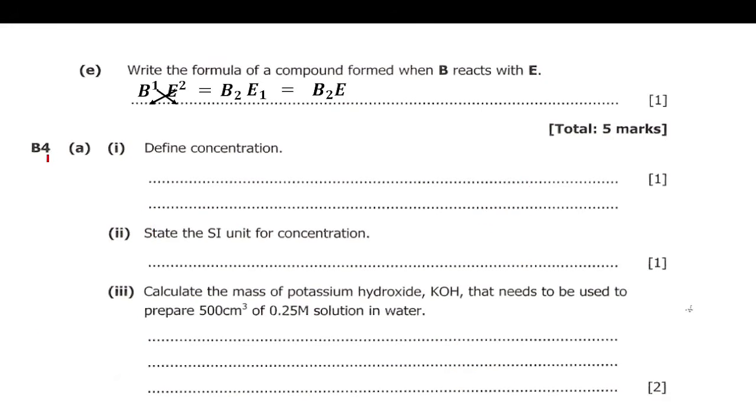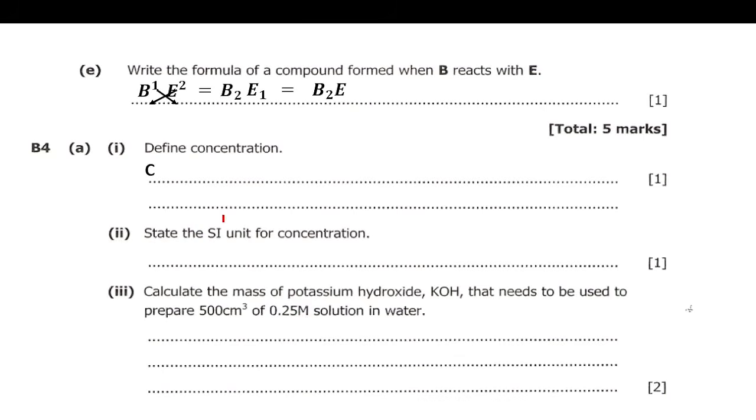Then we will go to B4A1, which says define concentration. Then 2 says state the SI unit for concentration. Then 3 says calculate the mass of potassium hydroxide, KOH, that needs to be used to prepare 500 cubic centimeters of 0.25 molar solution in water.